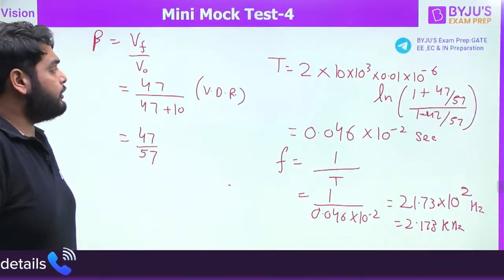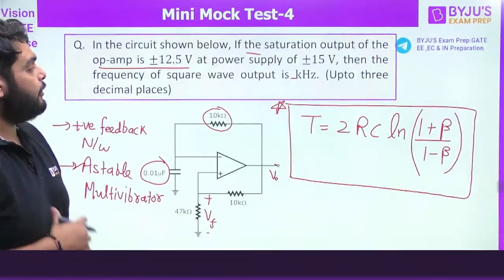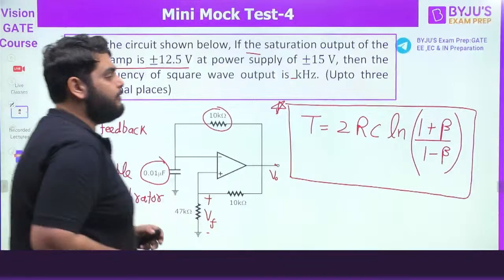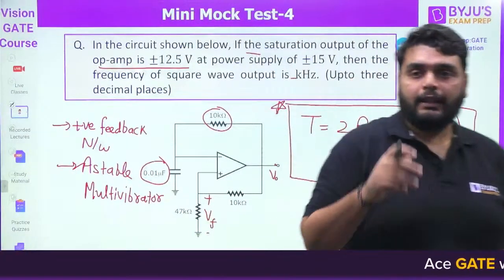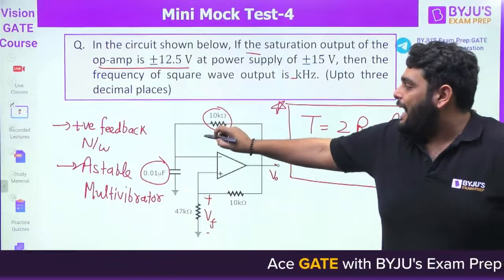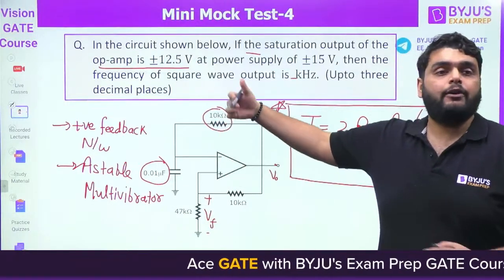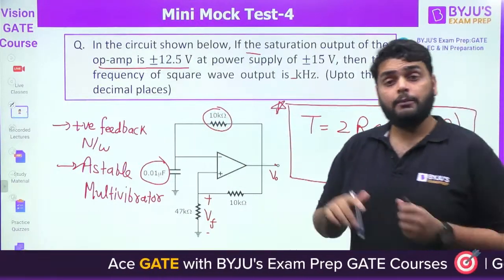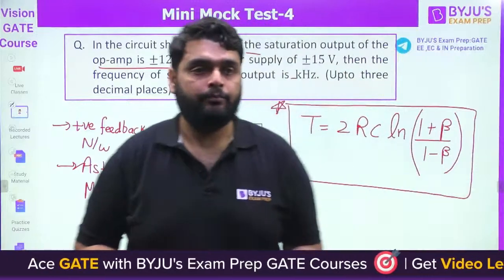Okay, got it? So this formula of time period in case of astable multivibrator is very, very important, bacho. Okay, the derivation is also important, because if the question changes slightly, if I add a diode here or add one more branch here, the formula will change, but that question will come for 2 marks then.